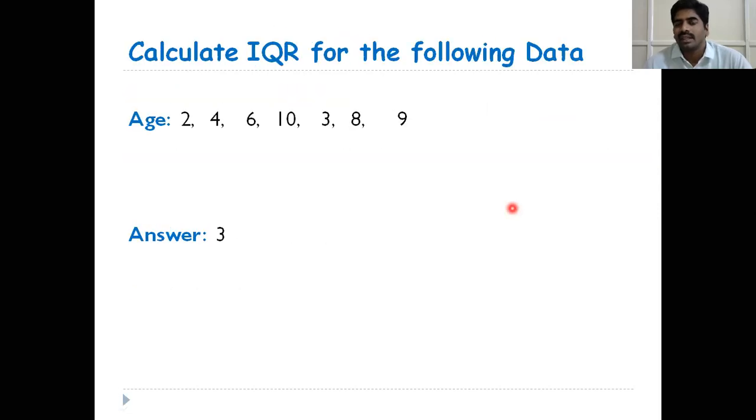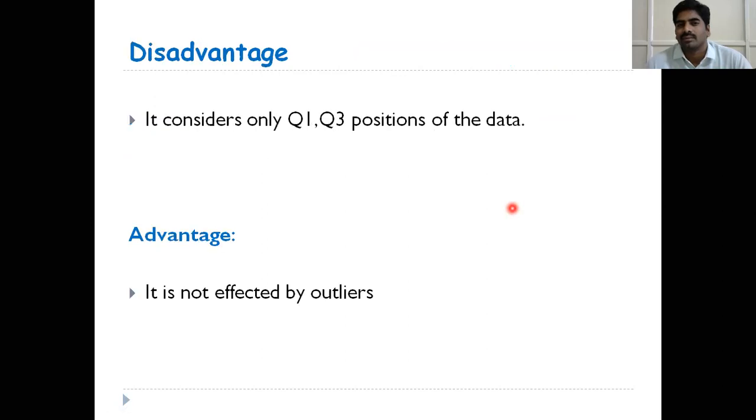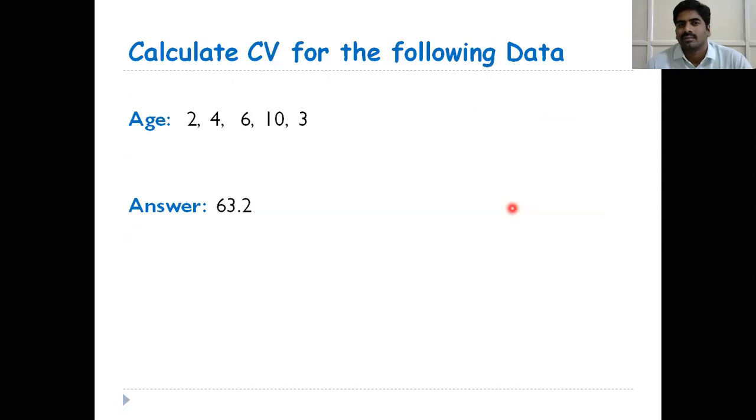Next, calculate interquartile range. Next, calculate coefficient of variation.